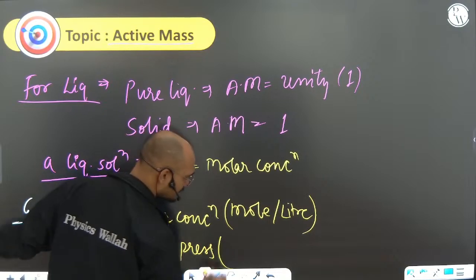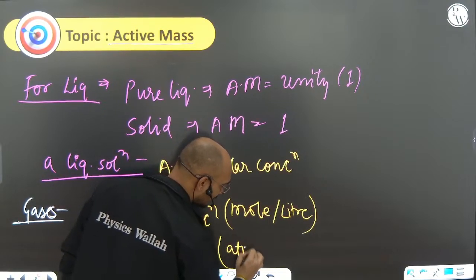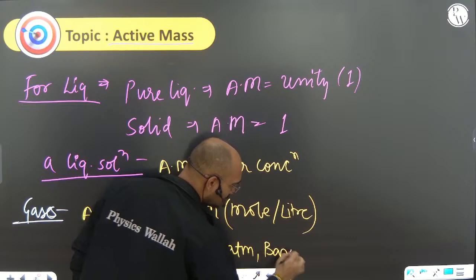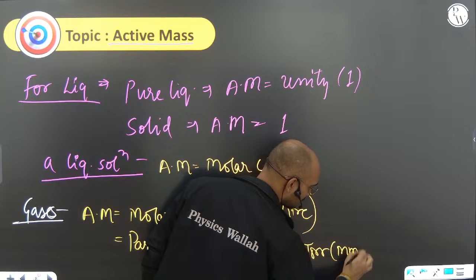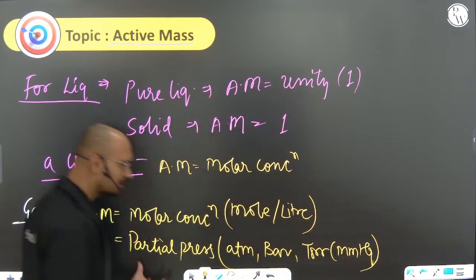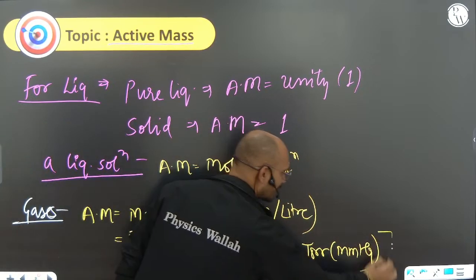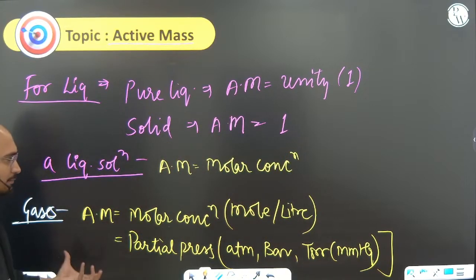Partial pressure has the units I hope everyone knows: atmosphere, bar, torr, also known as mm Hg. So these may be the active masses, and it may be represented in any of these forms.